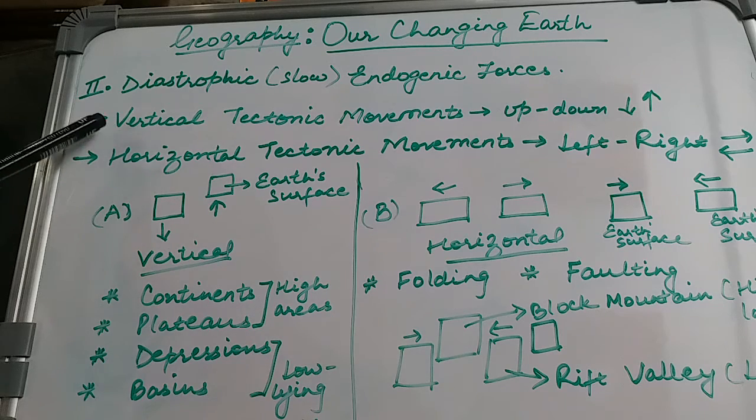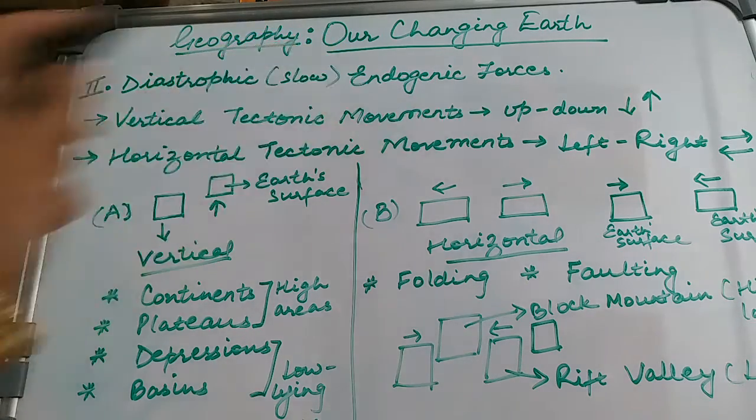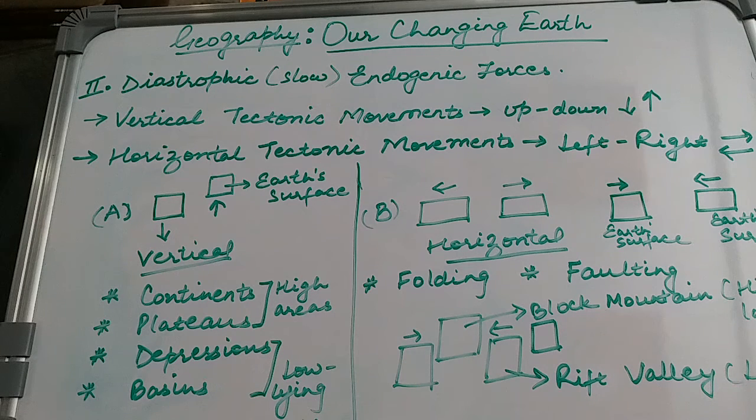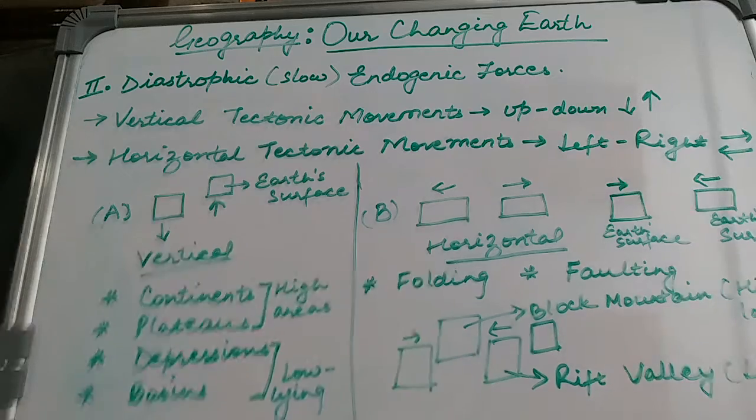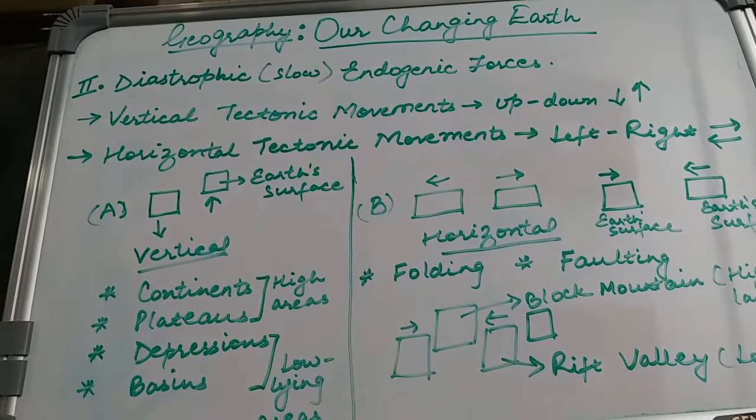Vertical movement, that would be an up-down movement on the surface of the earth, and there will be horizontal tectonic movements, which are left to right tectonic movements. So under vertical tectonic movements, the lithospheric plates will move in an up and down motion, and under the horizontal tectonic movement the lithospheric plates will move left to right. Let us observe how the vertical tectonic movements happen.